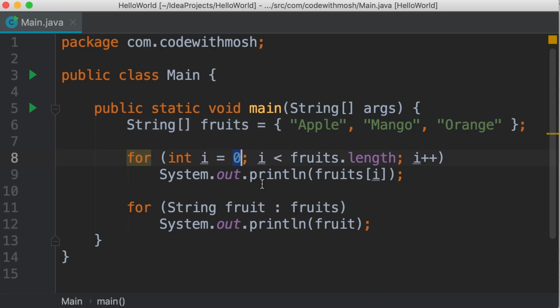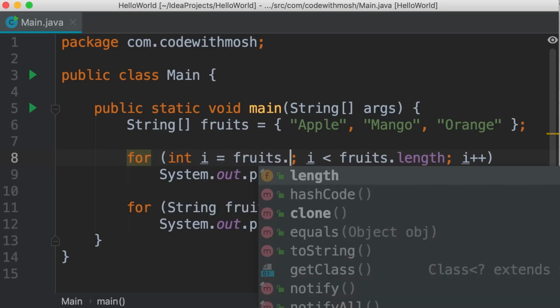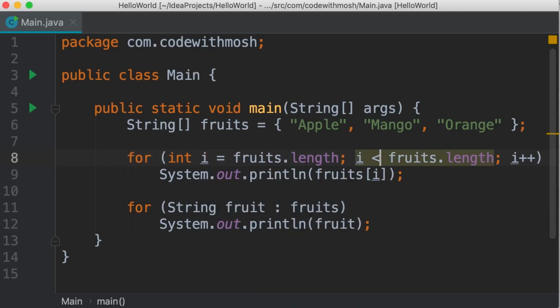So here we can initialize I to fruits.length. Then we change this operator to greater than and replace this value with 0. So as long as I is greater than 0, we're going to decrement I.